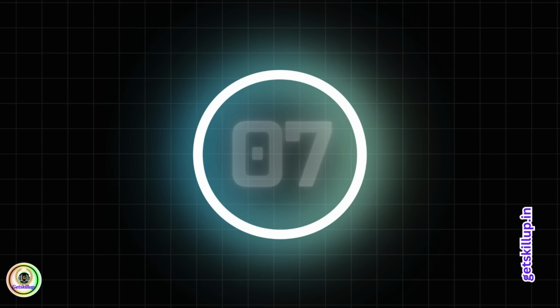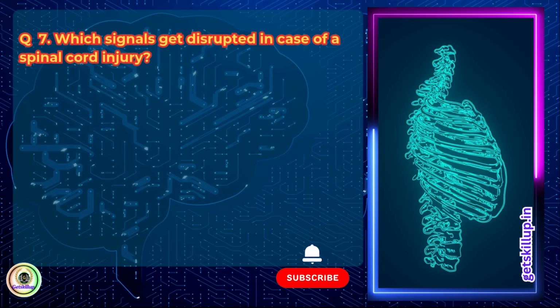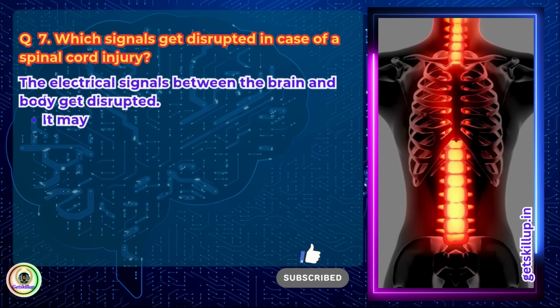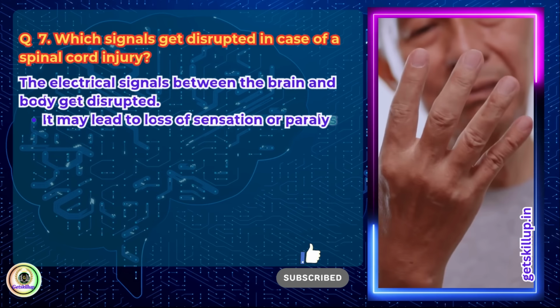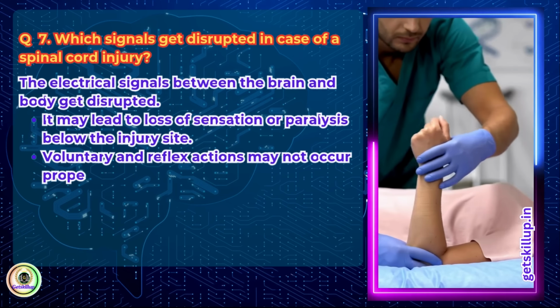Question 7. Which signals will get disrupted in case of a spinal cord injury? Answer: The electrical signals between the brain and body get disrupted. It may lead to loss of sensations and paralysis below the injury site. Voluntary and reflex actions may not occur properly.